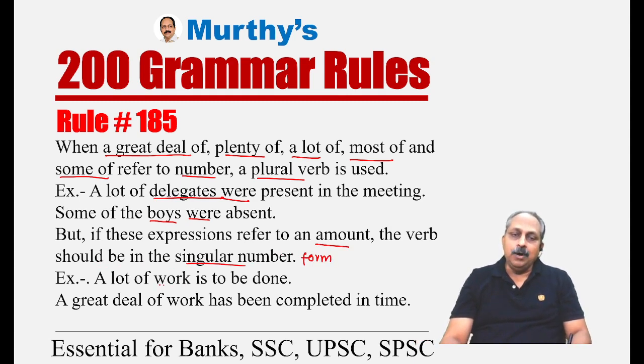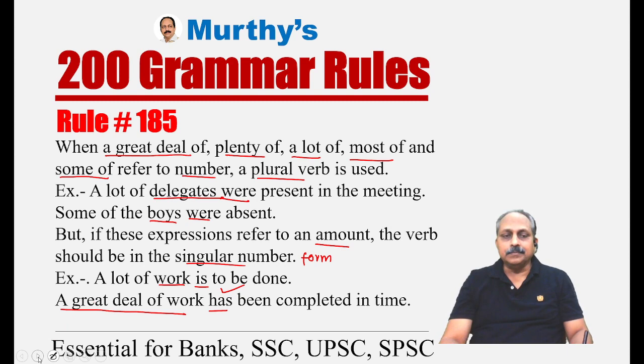A lot of work. Here, you cannot use a plural form. A lot of work is to be done. Based on that, we have to use a singular verb. A great deal of work has been completed in time. Singular verb. If the noun is countable, plural verb. If the noun is uncountable, singular verb.